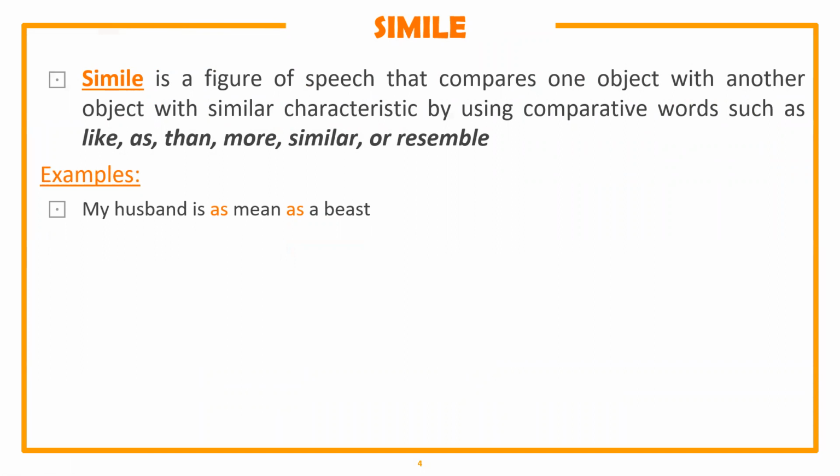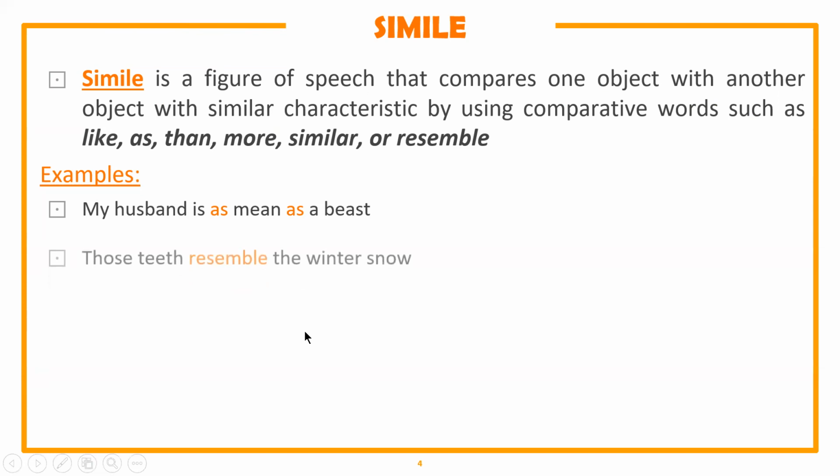In such a case, please pay attention only to the comparative word, and you can ignore the to be part. It could only be a metaphor if it only used to be. But if there's a to be and there is a comparative word, then the thing that you look at is only the comparative word, which makes it a simile.